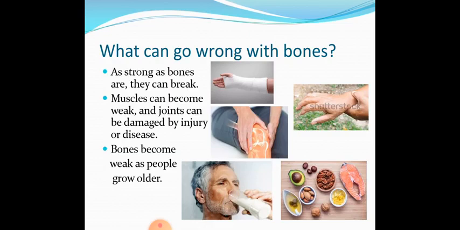And now this is about the bones, joints. Then there are two types of joints. The first one is the ball and socket joint. What is the function of ball and socket joints? It helps the body to move in all directions. So the name of the joint is clear, ball and socket joint.